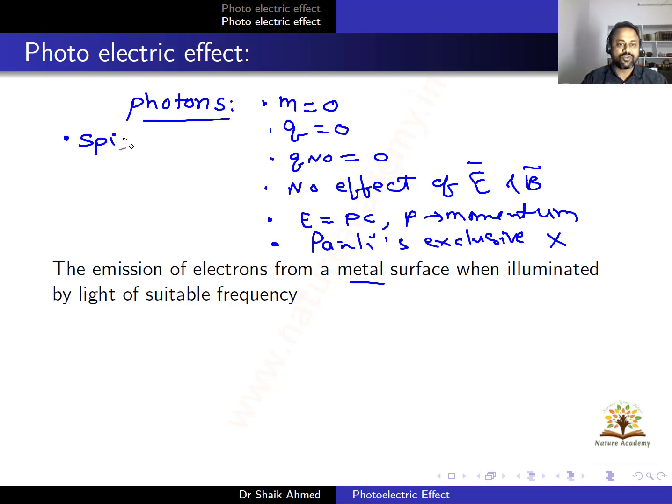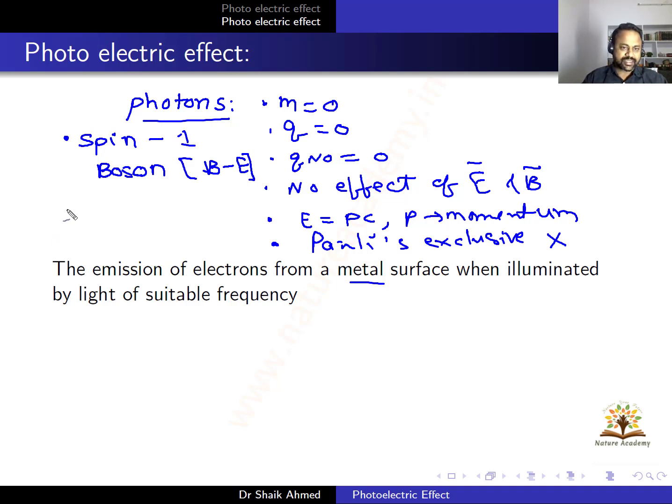Electron spin is half, you know that, right? Half integral spin, whereas photon spin is 1. Those particles having integral spin like 1, 2, 3, 5 are known as bosons. So photon is a boson, and photons obey Bose-Einstein statistics. Whereas electrons have half integral spin, they will follow the Pauli's exclusion principle, and they obey Fermi-Dirac distribution functions.